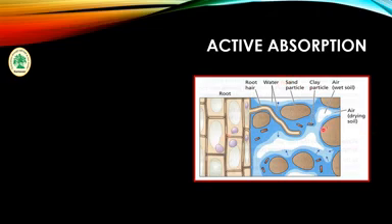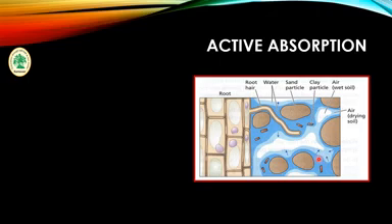In active absorption, it requires the activity of root and root hairs, and it shows the symplastic pathway. Passive absorption shows the apoplastic pathway, and active absorption shows the symplastic pathway.